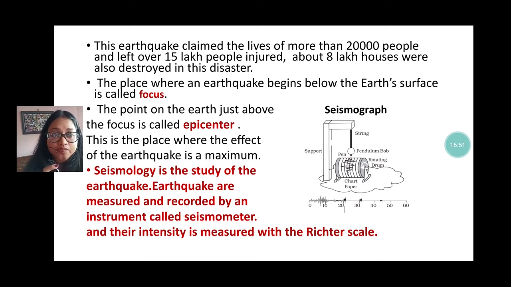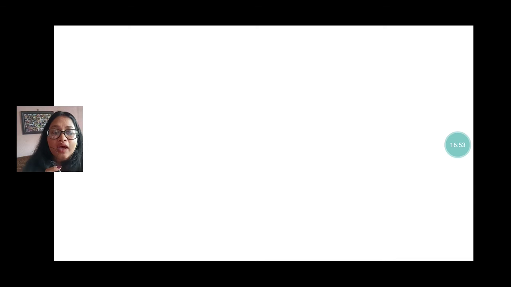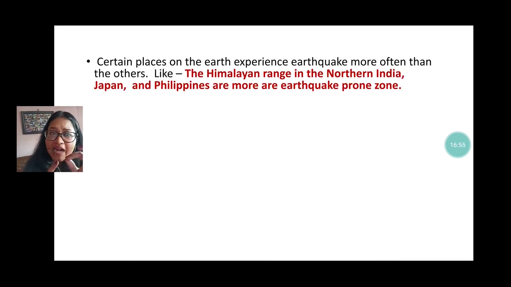Certain places have earthquake-prone zones, where earthquakes happen frequently. This is called an earthquake-prone zone. I am giving you a few examples: the Himalayan range in northern India, Japan, and the Philippines are more earthquake-prone zones.